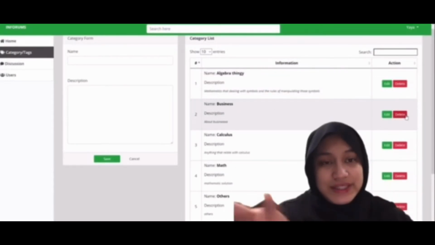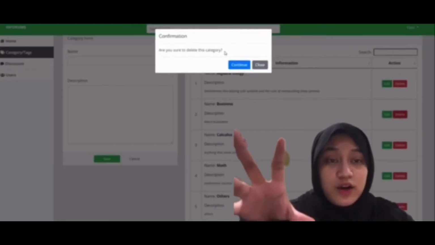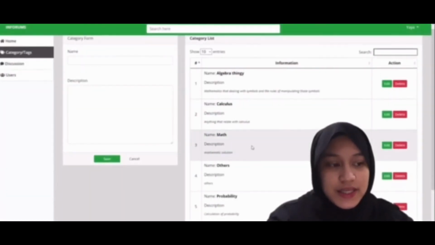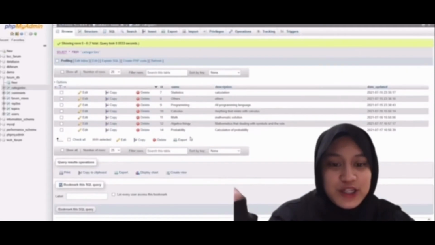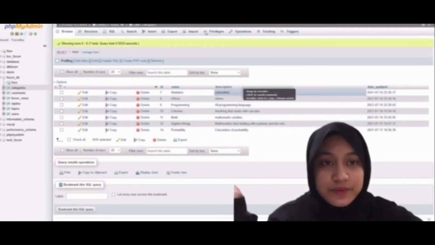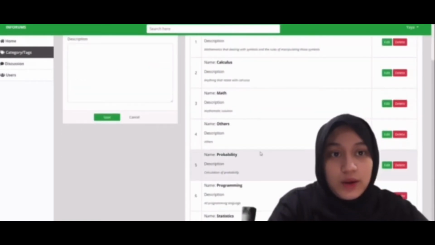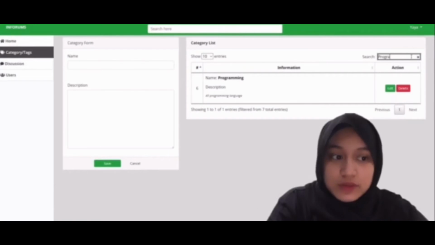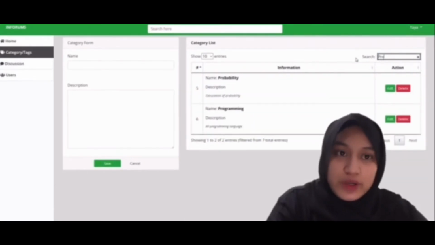Next, we can also delete the categories that are no longer needed to make sure there is no data redundancy. Now I'm going to refresh my database, and yes, the category is successfully deleted. Now I'm going to search some of the categories that are available, and the search function is also working very well.